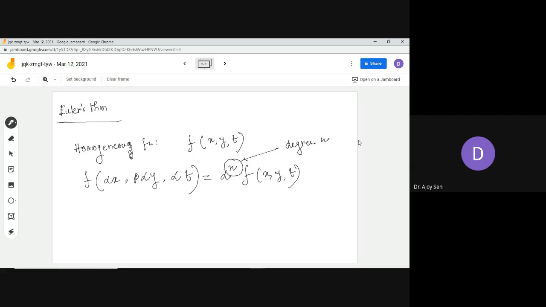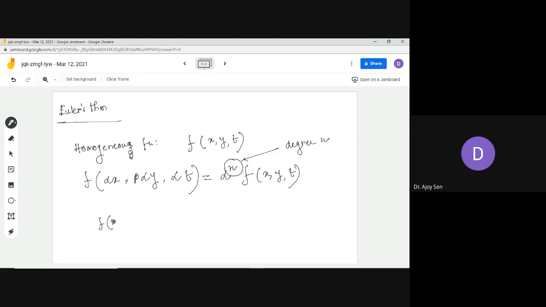A homogeneous function of degree n means you just replace the independent variables, x by alpha x, y by alpha y, t by alpha t. If there are other independent variables, do the same way, check the expression and simplify it. If you can write it in this way, the function is said to be a homogeneous function of degree n. For example, you need to have an example, without that it will not be good to understand.